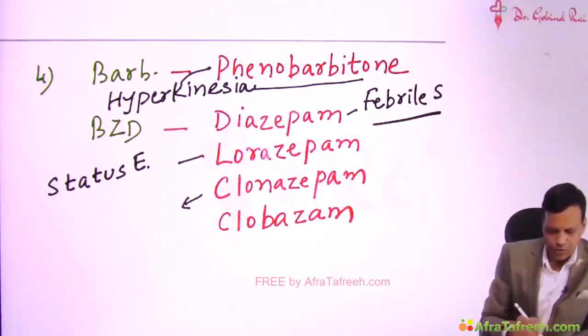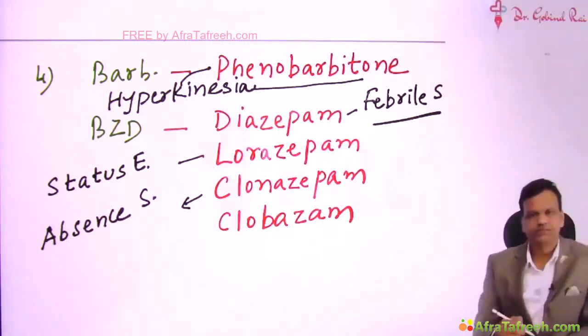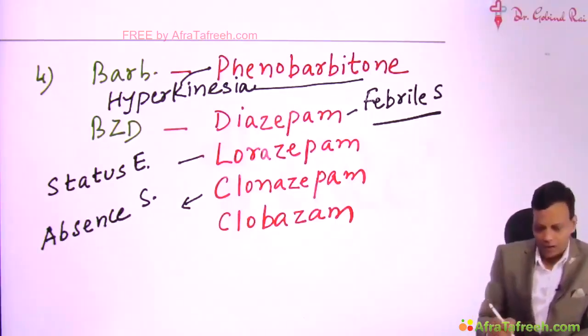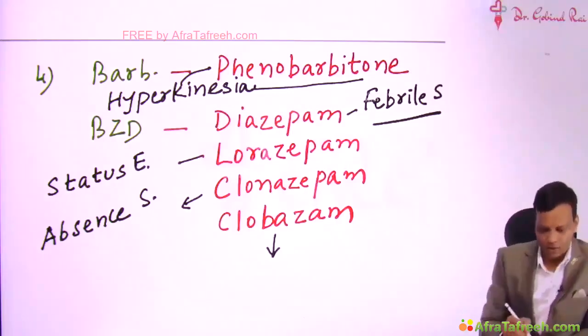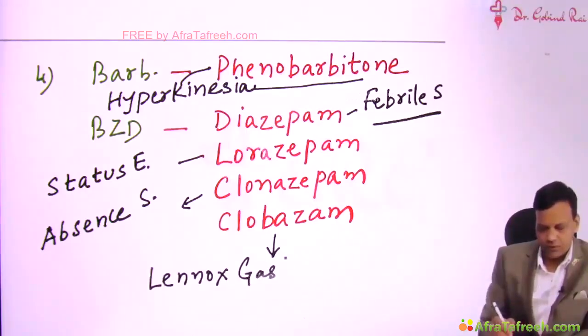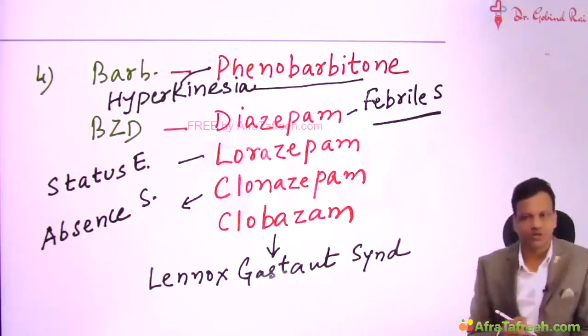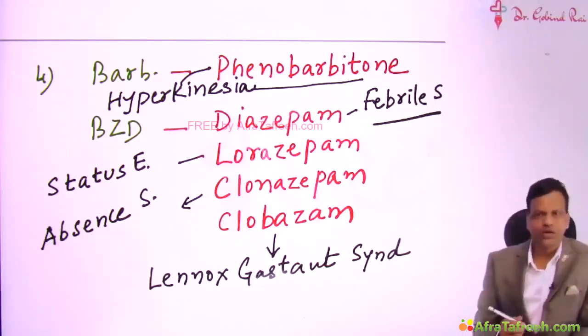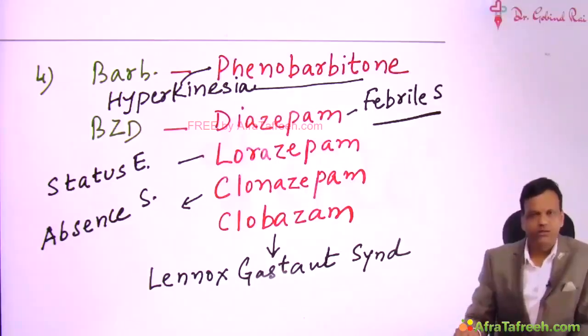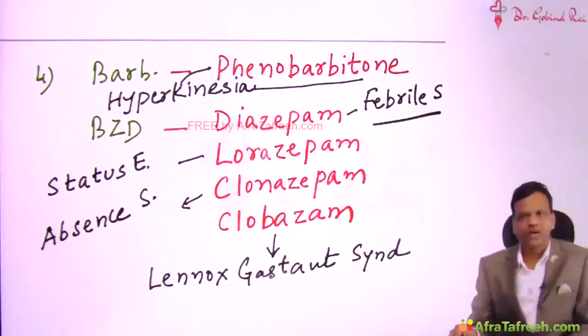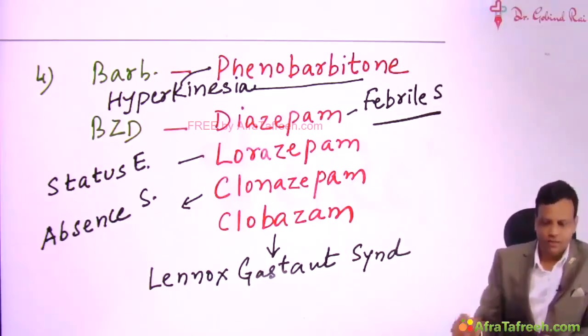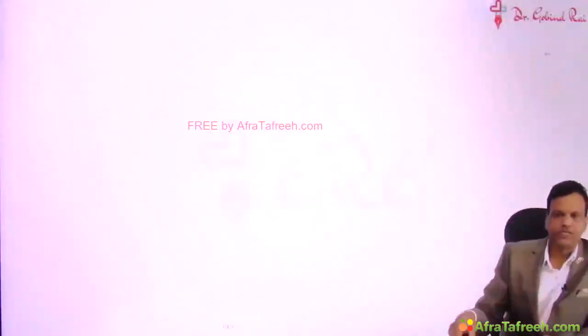Clonazepam is useful in absence seizures, although not the drug of choice. Very few drugs are effective in absence seizures. Clonazepam is one of them. And clobazam is recently approved for a syndrome called Lennox-Gastaut syndrome. Clobazam is used in Lennox-Gastaut syndrome, not the drug of choice. So these are the important drugs which act by increasing the GABAergic activity, the first mechanism in treatment of epilepsy.